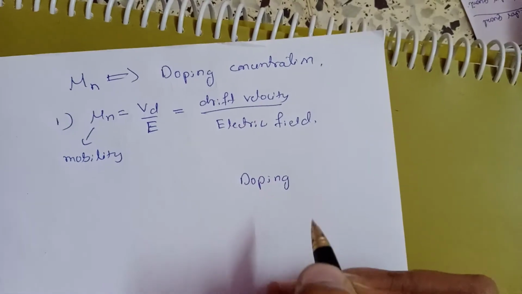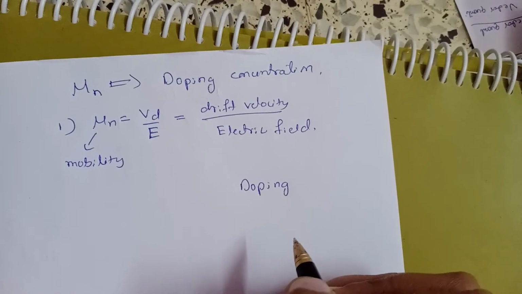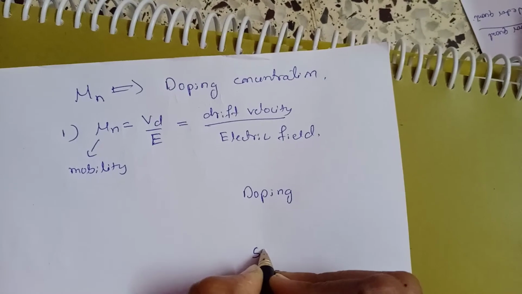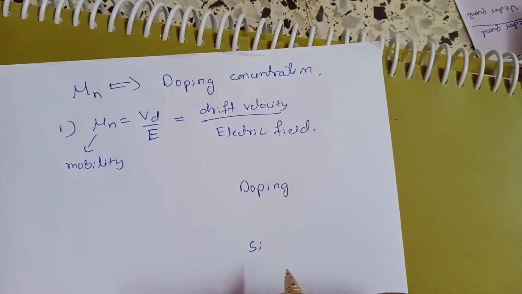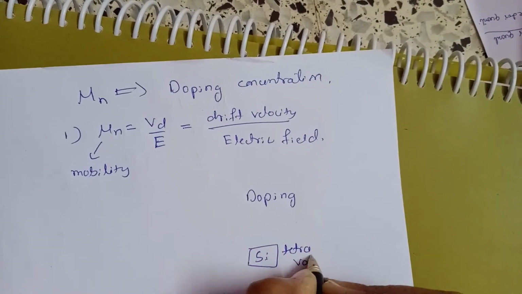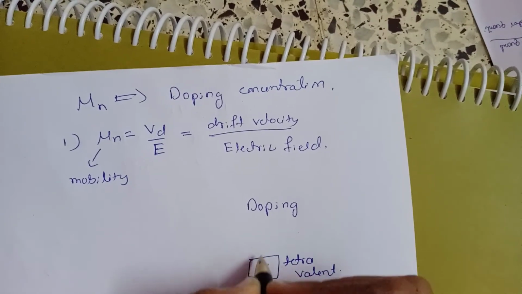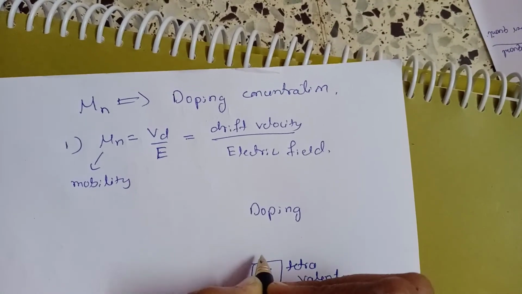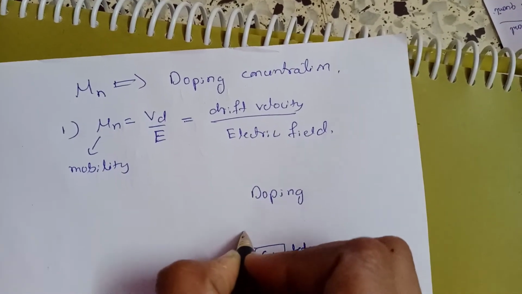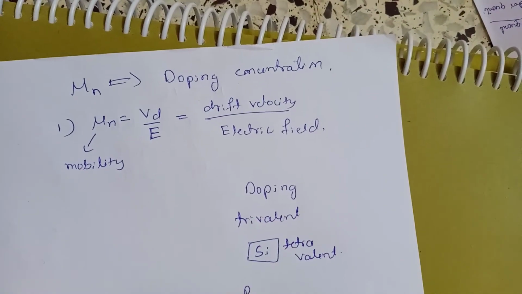Doping means adding impurities into a semiconductor crystal to modify the conductivity of the crystal. If we consider silicon as a semiconductor crystal, it is tetravalent, and if we add impurities to it, there are two types of impurities. One is trivalent and another one is pentavalent.